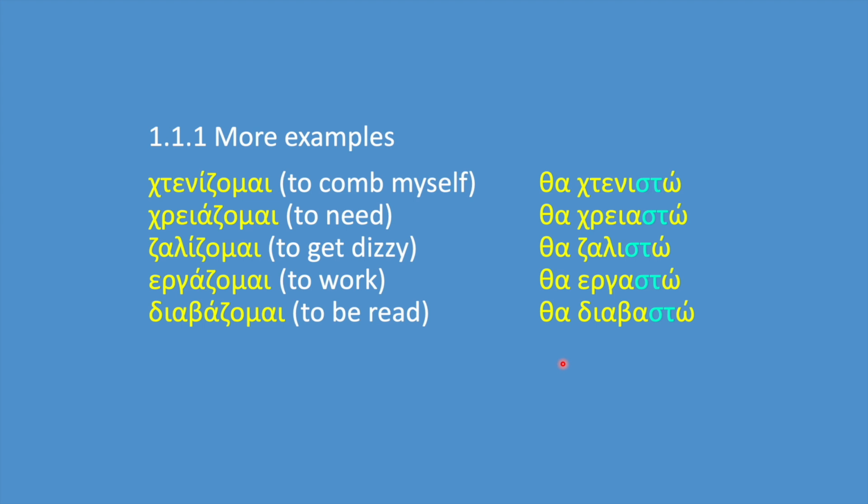Here are some more verbs that are formed the same way. Χτενίζομαι, θα χτενιστώ. Χρειάζομαι, θα χρειαστώ. Ζαλίζομαι, θα ζαλιστώ. Εργάζομαι, θα εργαστώ. Διαβάζομαι, θα διαβαστώ. Please have in mind that all the rules that we are learning today have exceptions too, so don't be surprised if you ever come across a form that does not follow a specific rule.